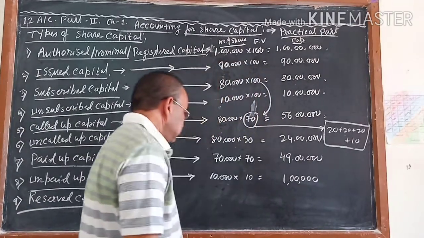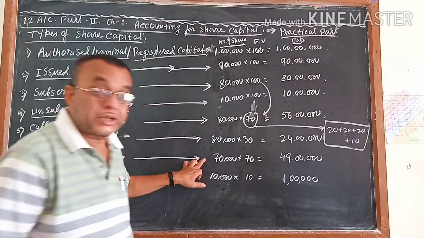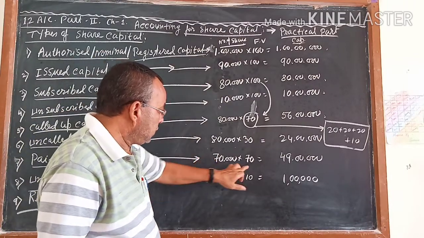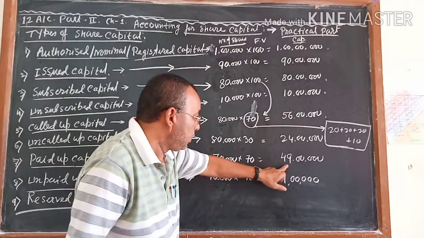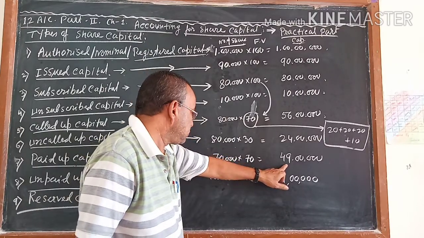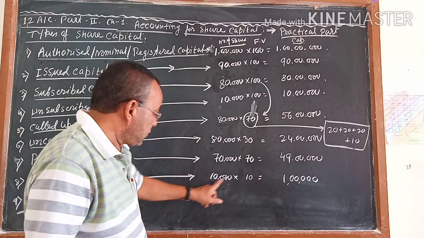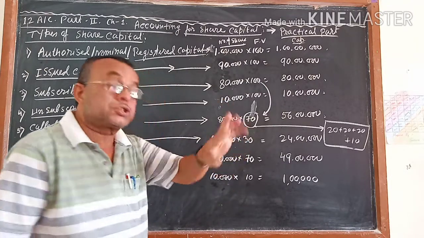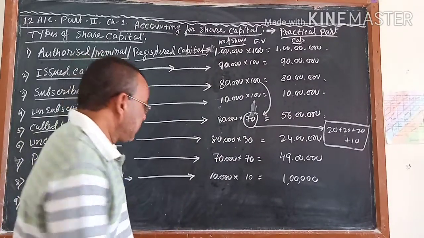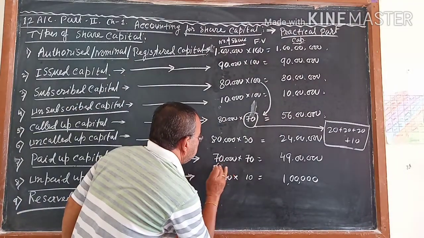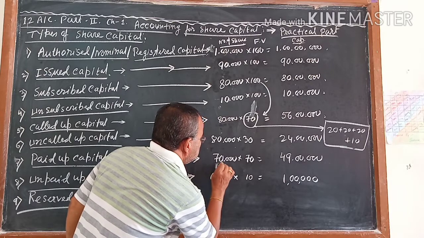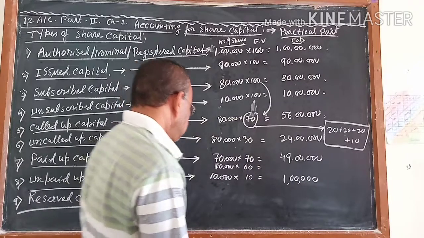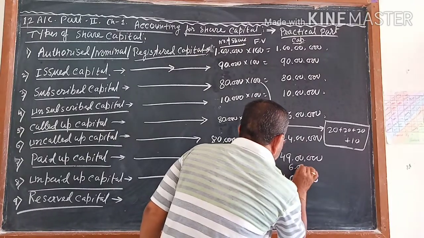This is 1 lakh. So here, one second, you look at this place. 70,000 shareholders paid 7 rupees each. This is 49 lakhs. And 10,000 shares did not pay 10 rupees; those 10,000 shareholders paid 60 rupees. That means here once again, you will get that these 10,000 shares also paid the 60 rupees. Its meaning is 6 lakh.